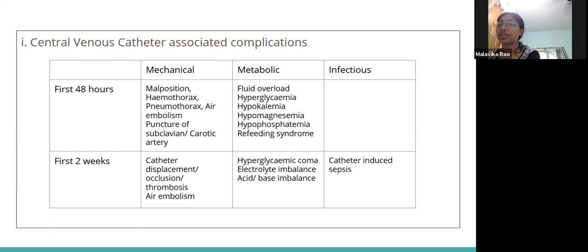And metabolic complications: because of glucose intolerance, the patient goes into hyperglycemic coma. Other electrolyte imbalances are similar, like hypokalemia, hypomagnesemia, and acid-base imbalance like D-lactic acidosis. In infectious conditions, the catheter can cause sepsis, mostly with Staphylococcus and yeast, Candida species.